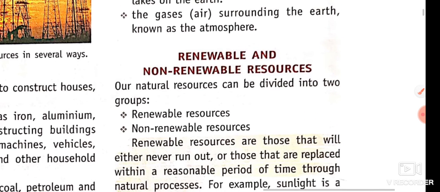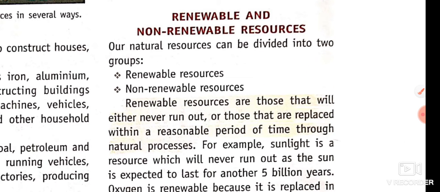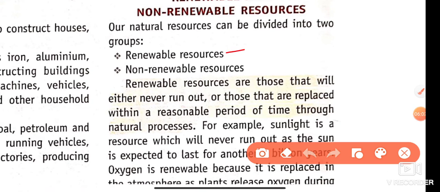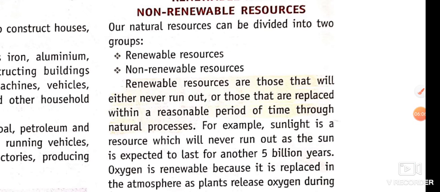So let us discuss renewable and non-renewable. This is an important section here. Our natural resources are divided into two groups: renewable and non-renewable. Renewable resources are those resources that will either never run out, जो कभी खत्म न हो, or those that are